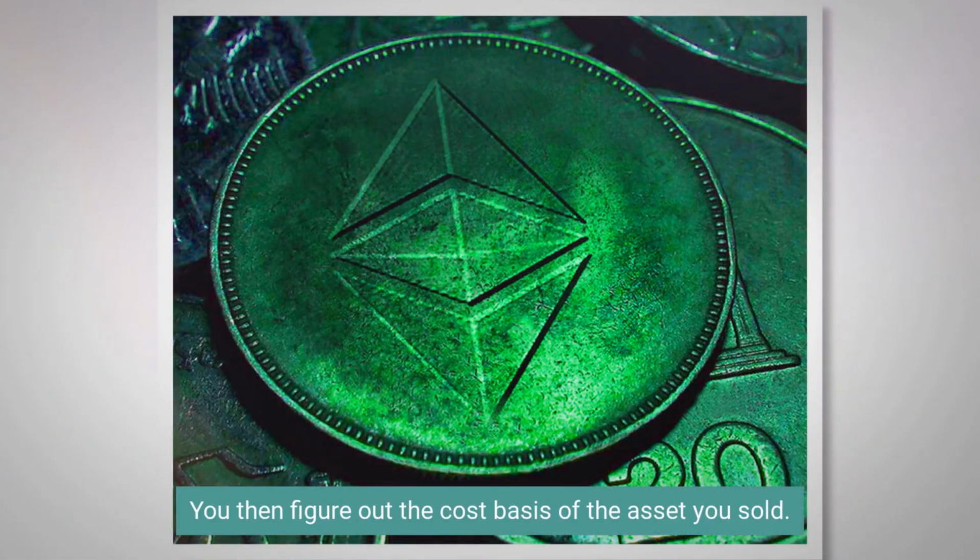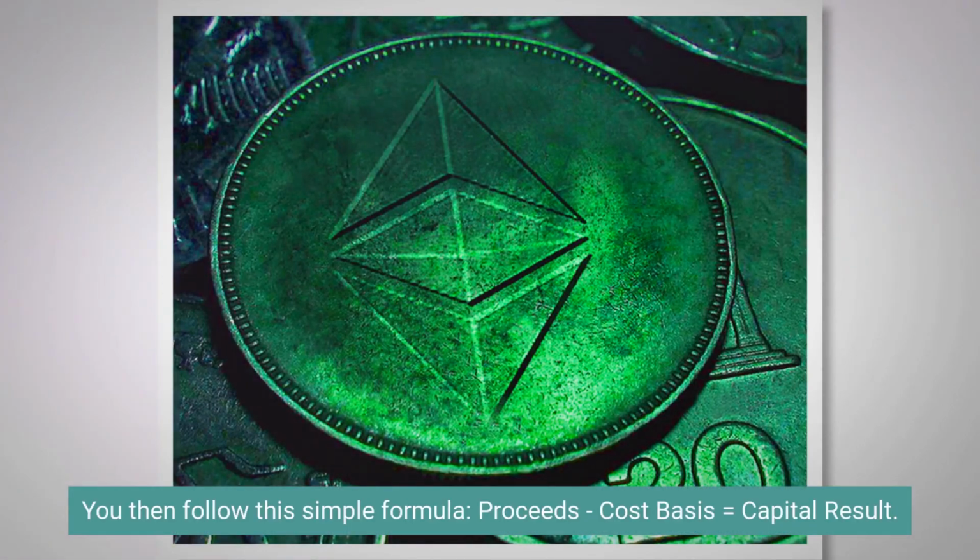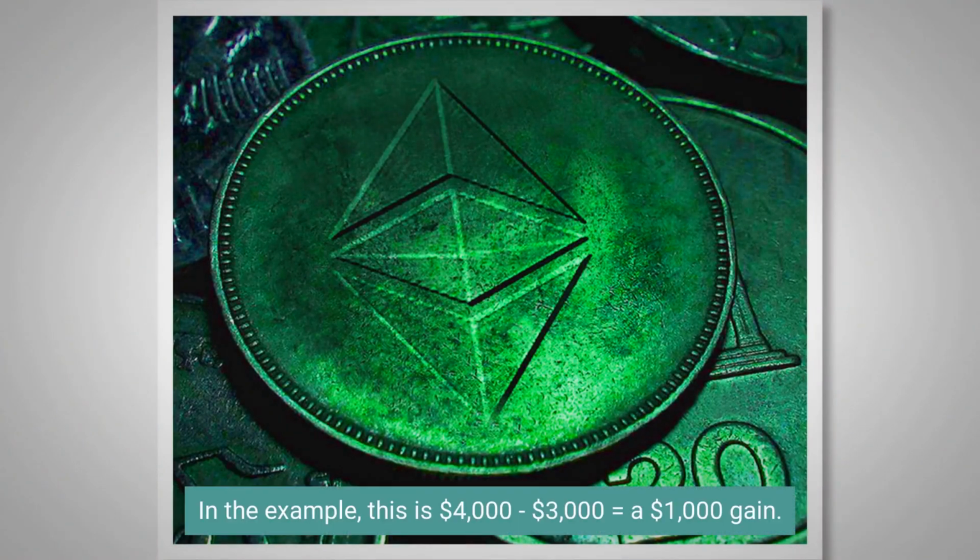You then figure out the cost basis of the asset you sold. In this example, let's say the cost basis on the 2 Ethereum was $3,000 total. You then follow this simple formula: proceeds minus cost basis equals capital result. In the example, this is $4,000 minus $3,000 equals a $1,000 gain.